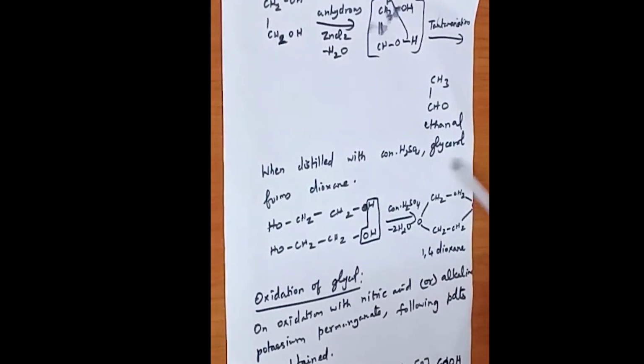When distilled with concentrated sulfuric acid, glycerol forms dioxane. This is also another important question. What happens when glycerol reacts with concentrated sulfuric acid? The product obtained is dioxane. Here there is a removal of water molecules.